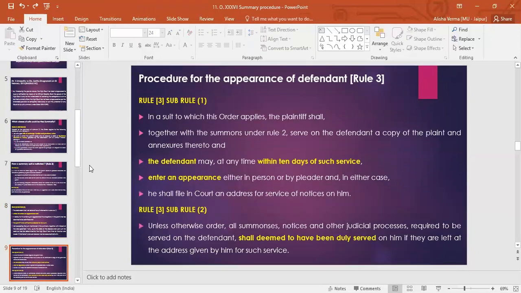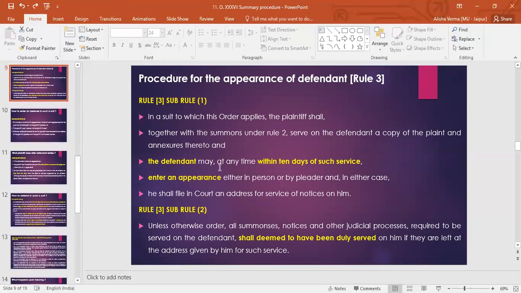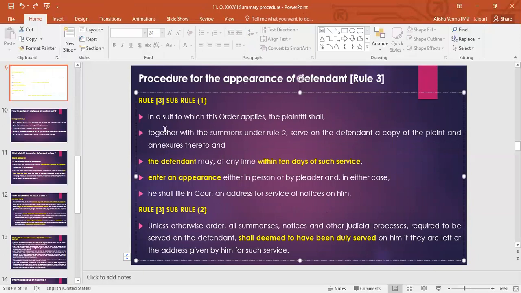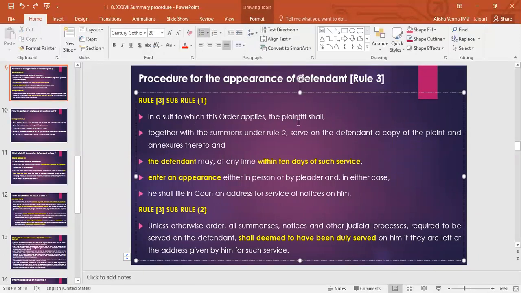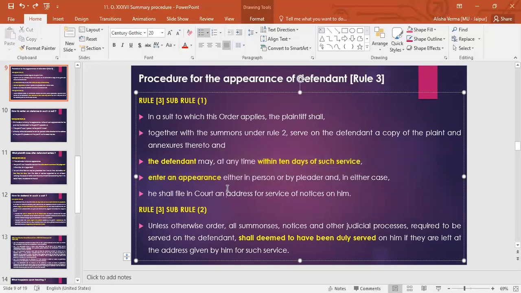Let's move on to the next rule, which is rule 3. Rule 3 says that procedure kya hai when the defendant appears. So in a suit to which this order applies, the plaintiff shall, together with the summons under rule 2, serve on the defendant a copy of the plaint and annexures, jitne bhi hain uske, the evidences, the documents on which he is relying. The defendant may at any time within 10 days of such service enter an appearance, either in person or by pleader. It is his particular choice.